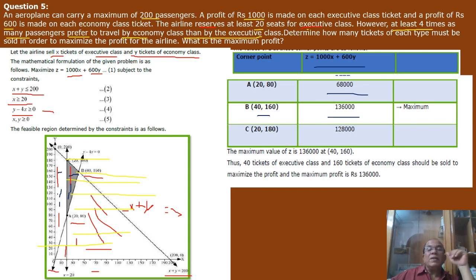So it will give me 1,36,000. And finally, at 20 comma 180, 1000 into 20 is 20,000, and 600 into 180 is 1,08,000. So total is 1,28,000. From this table we can see that the maximum value is 1,36,000 and it is at 40 comma 160. That means the airline must sell 40 executive class tickets and 160 economy class tickets to get the maximum profit under these constraints which we are given.